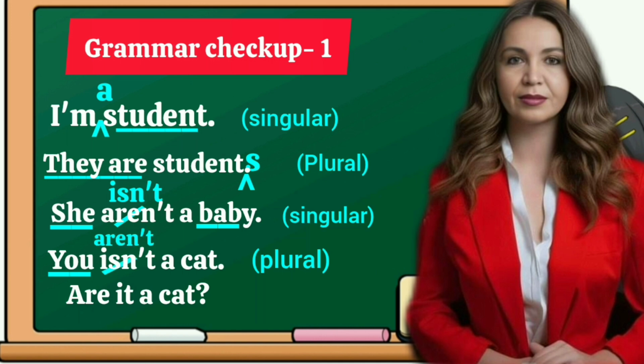The last one is, are it a cat? What is wrong here? Let us have a look. A cat is an animal and it is a single cat. What is the use of are over here? Are is used with a plural noun or pronoun, and is is used with a singular noun and pronoun. So what do we have to put? We have to put, is it a cat?